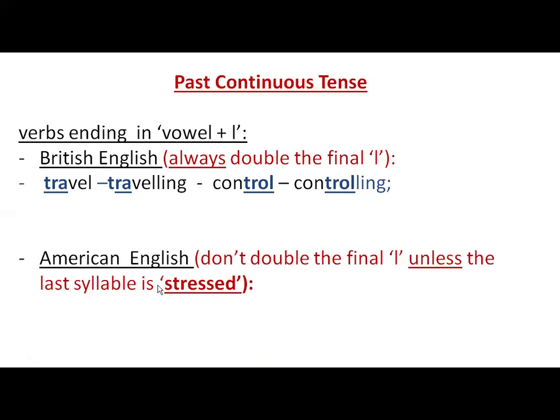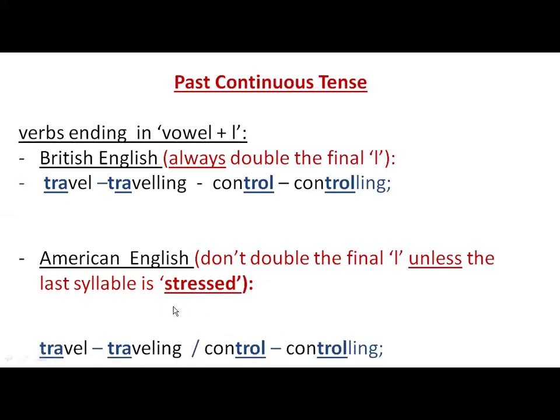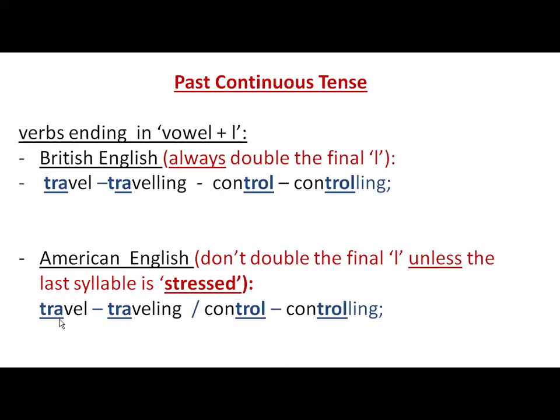However, in American English, don't double the final L unless the last syllable is stressed. Travel. The first syllable is stressed. Therefore, we don't double the L. Travel, traveling, one L. Control. The last syllable is stressed. Therefore, we double the L. Control, controlling, LL.